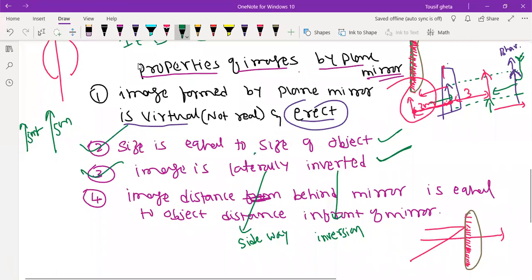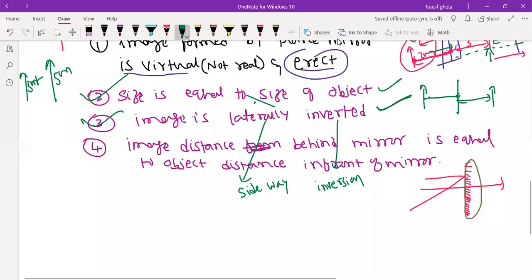Third point, image distance behind the mirror. Where is the image formed? The image is formed behind the mirror. This is your mirror, and the image will look like it is formed behind the mirror here. Whatever the distance of the image behind the mirror, the same will be the object distance in front of the mirror. These are the points.